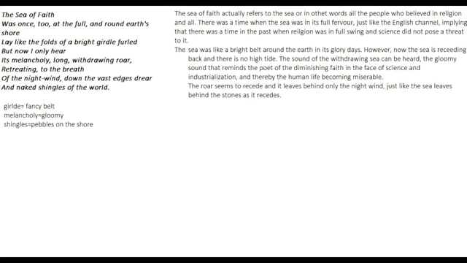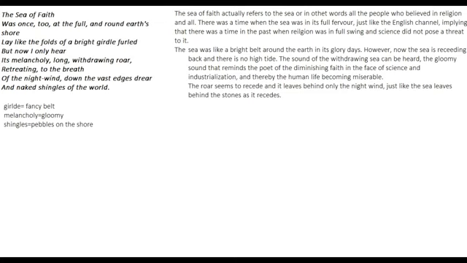The sea of faith was once too at the full, and round earth's shore lay like the folds of a bright girdle furled, but now I only hear its melancholy long withdrawing roar. So he says that in the past, this sea of faith was surrounding the entire earth. That is, faith was there all over the world in the days of past, not in the present. The present situation is much worse.